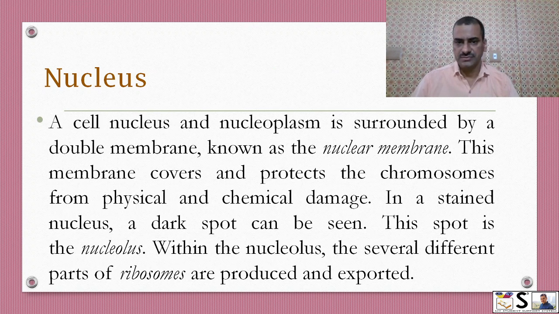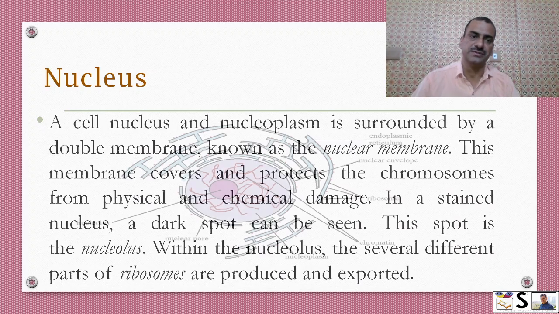The nucleus and nucleoplasm are surrounded by a double-layered membrane known as the nuclear membrane or nuclear envelope. This membrane covers and protects the chromosomes from physical and chemical changes or damage. In a stained nucleus, a dark spot can be seen through a microscope and this spot is known as the nucleolus. Within the nucleolus, the several different parts of ribosomes are produced and exported.